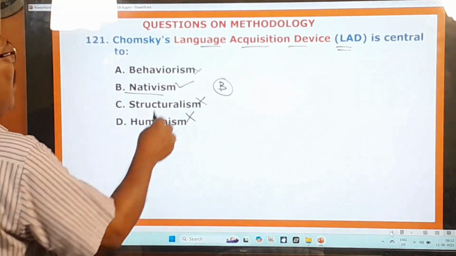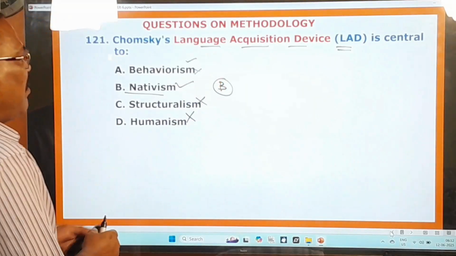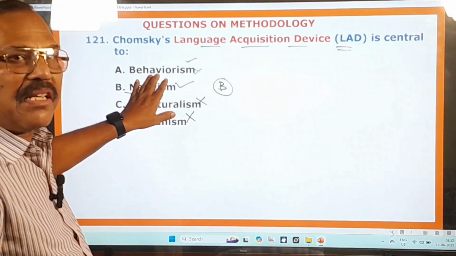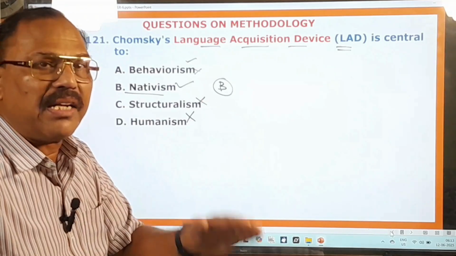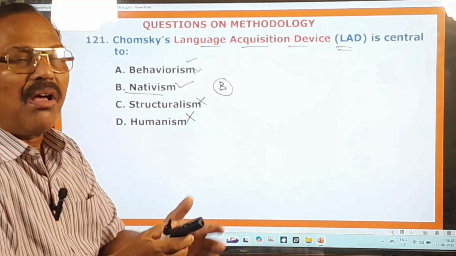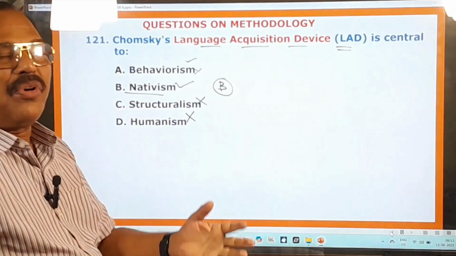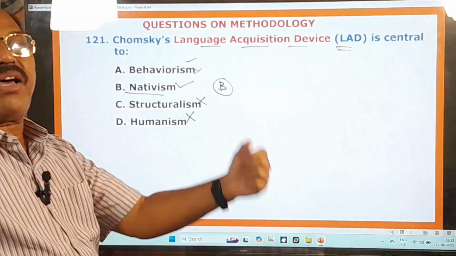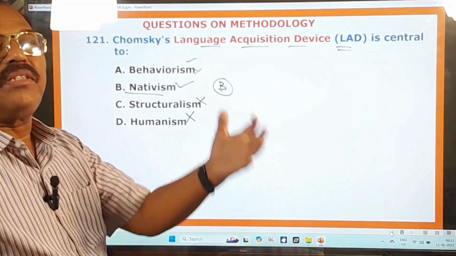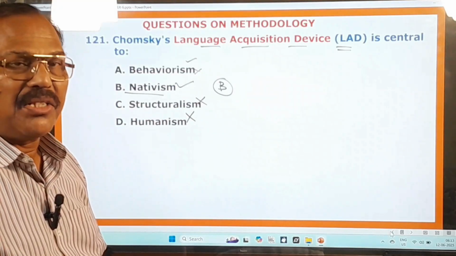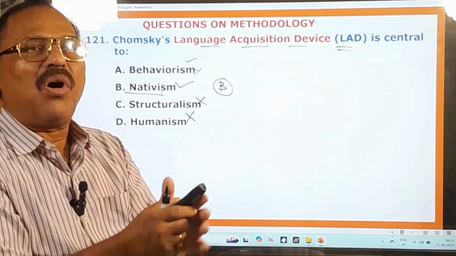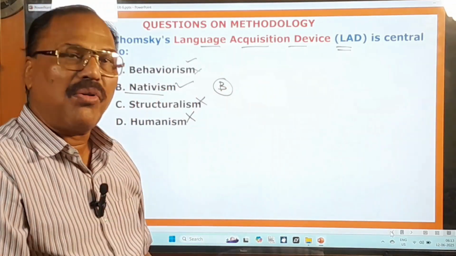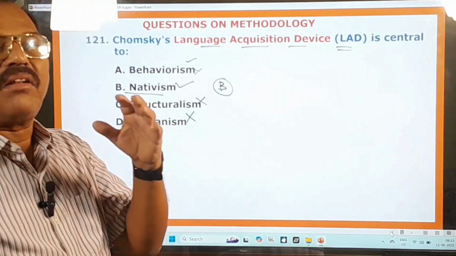Here behaviorism is there. What is this behaviorism? Behaviorism is a theory which emphasizes the fact that all behaviors are acquired only through interaction with the environment. So that is the theory of behaviorism. All the behaviors are acquired only through interaction with the environment.